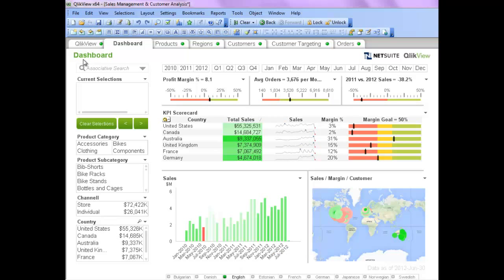I'm going to take on the role of the global head of sales at this company. I have a dashboard where I can see several KPIs related to my business, including information about sales, margin, and customers, which can identify the business performance issue. The red bar here is indicating the sales performance. It's showing the sales margin is negative in that period. So I can circle it to see what happened.